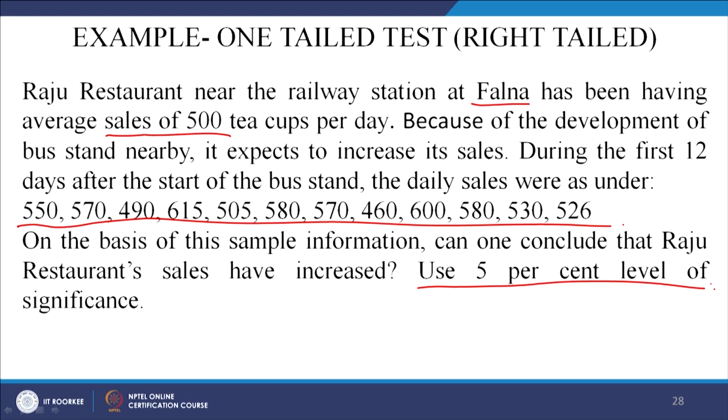So, what is it saying? The earlier mu was 500. Now, after the test has been done, certain sample values are given, and you are asked whether, after the development, in the sample studies you have taken, there has been any difference between the pre and post or not. So, it is more like the same sample taken twice. Okay. Solution. So, mu is equal to 500 cups per day, correct.